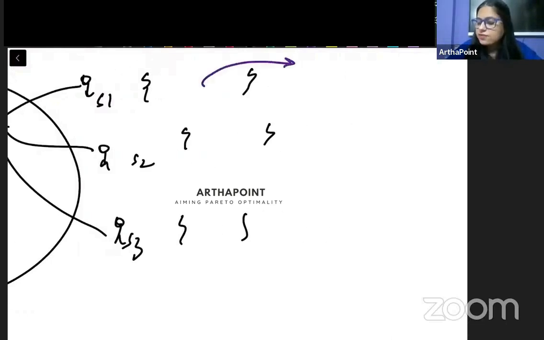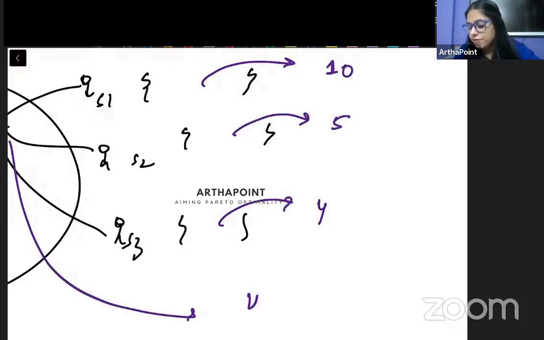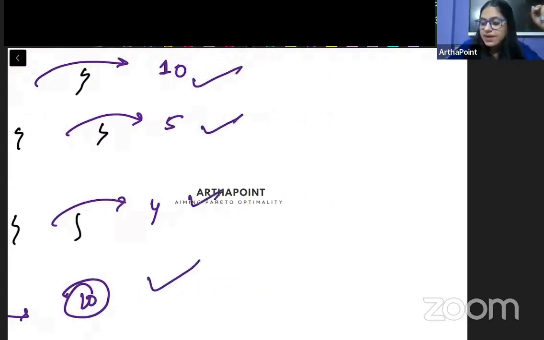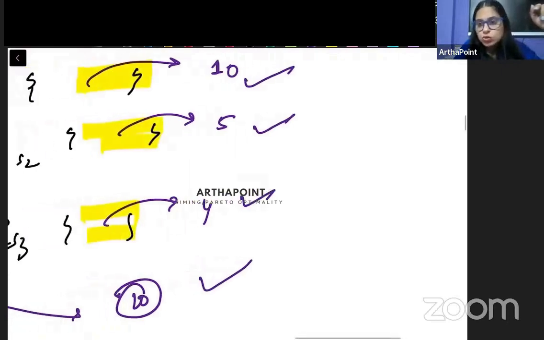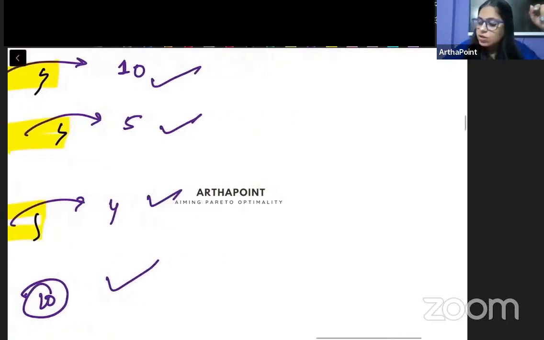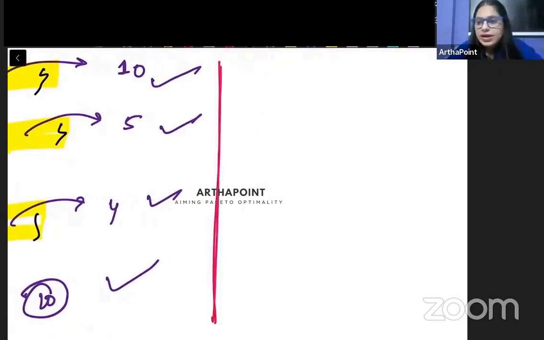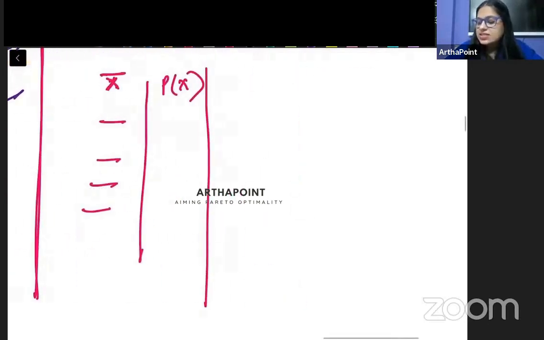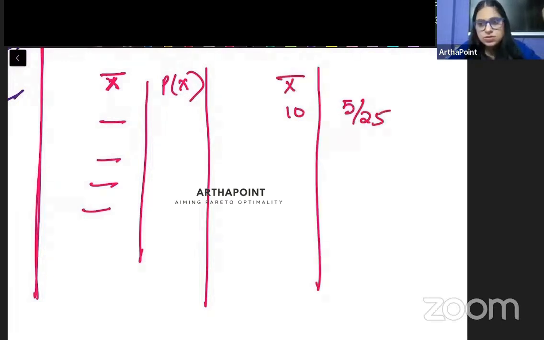तो it may be possible कि शायद first sample mean 10 आया हो, दूसरा sample mean 5 आया हो, फिर 4 आया हो, फिर वापस 10 आया हो, and so forth. तो ये randomly आ रहे हैं sample mean depending on कि हमने कौन सी 2 observations choose की होंगी to formulate the sample. Now the important part here is that if I go ahead and I create this sample mean, कि what have been the values and what have been their corresponding probability, then that will be a probability distribution. Like for example, I can say that okay, sample mean 10 has occurred in 5 out of 25 samples. Sample mean 5 has occurred in 3 out of 25 samples.